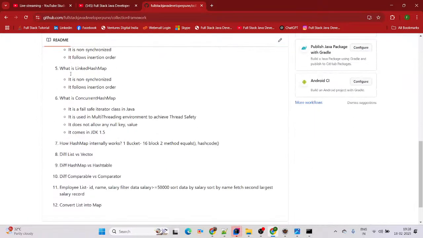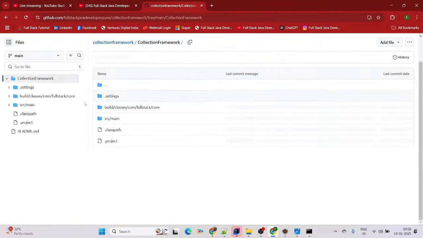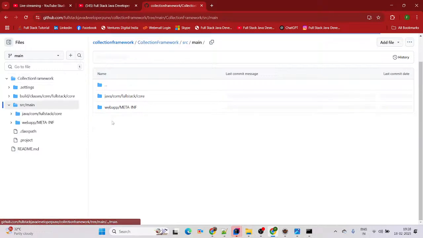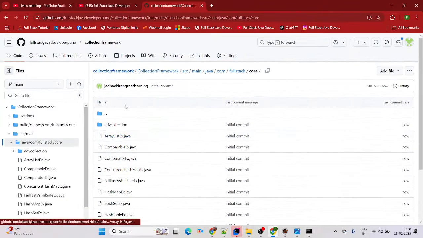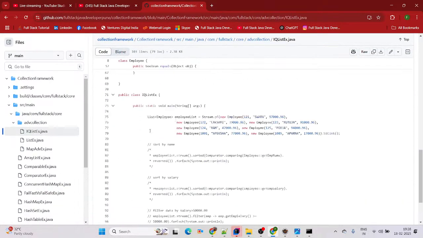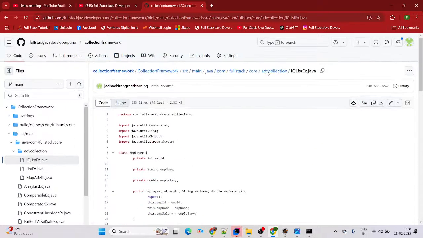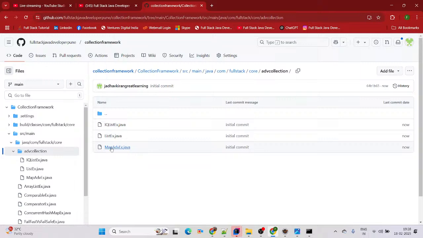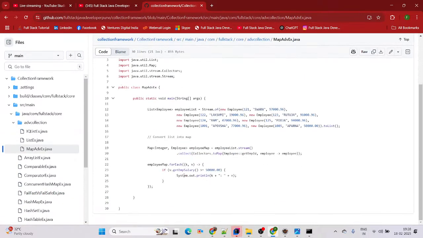These are the notes we have added, the question answers we have given. If you want to check the code base, you can simply open the code. There is src main com.fullstack core. See the number of codes you are able to see here. If you want to see the advanced collection, there are a number of codes we have created as per our business requirement, right? Yes. Then if you want to check how we have converted list into map, you can simply follow this much code base as well. Okay, yeah.